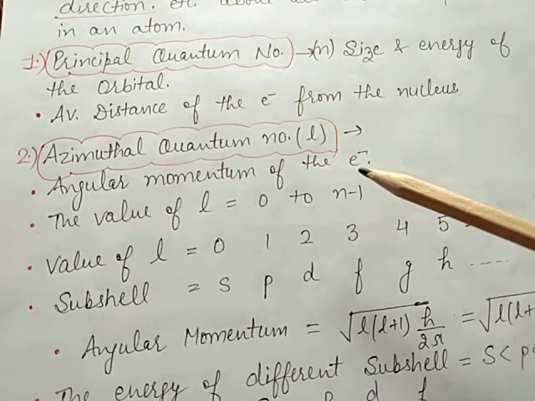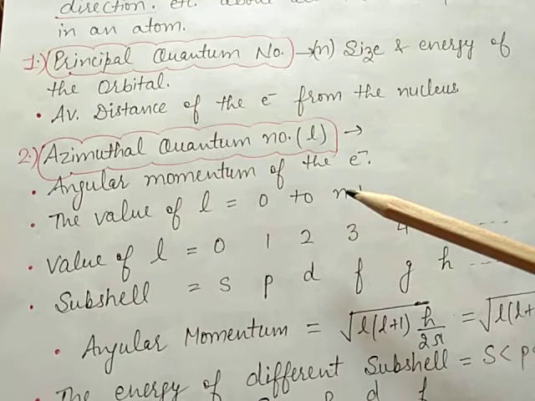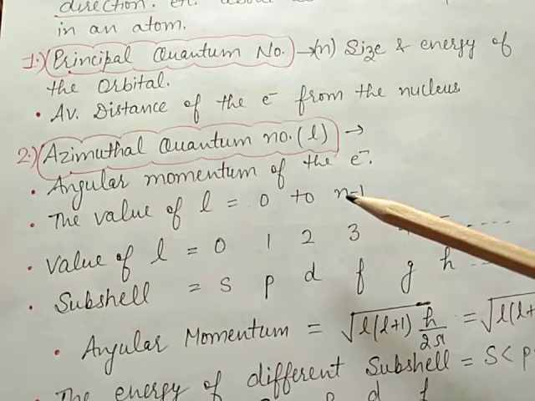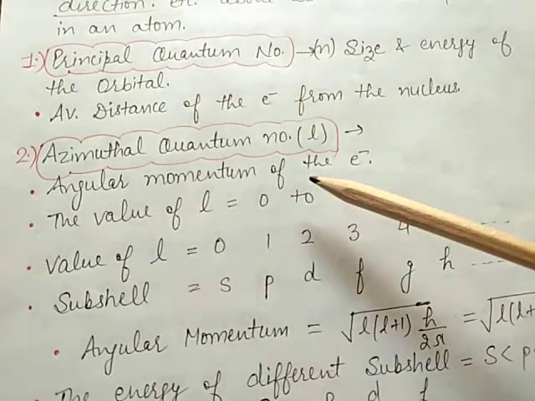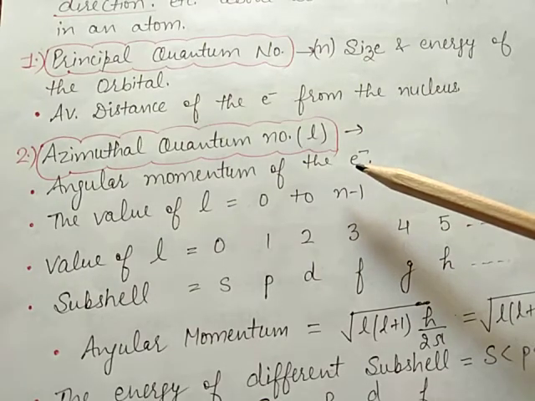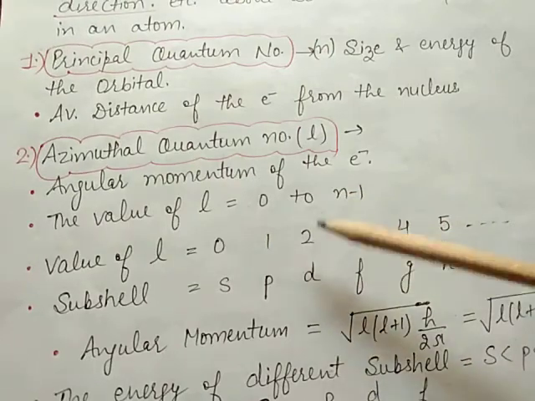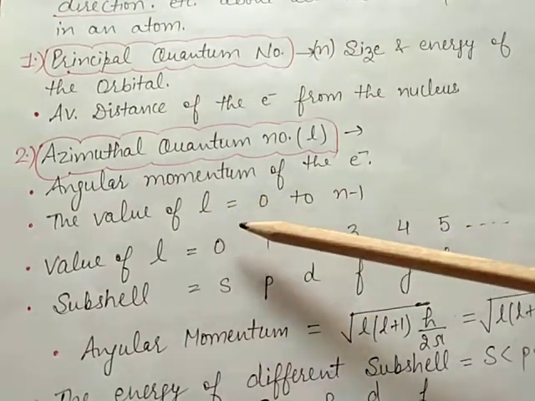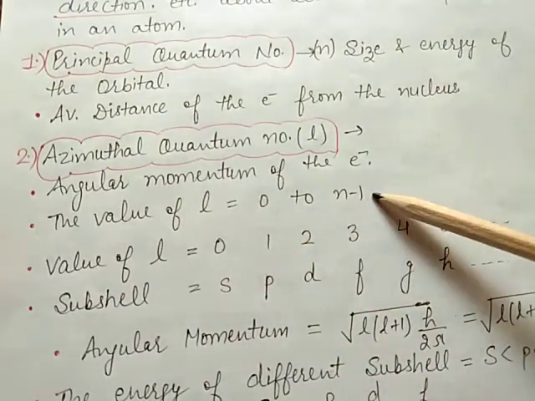Azimuthal quantum number is also called the orbital angular momentum, subsidiary, or secondary quantum number. It tells us about the angular momentum of the electron. It also determines the shape of the orbital. The value of l is equal to 0 to n minus 1.